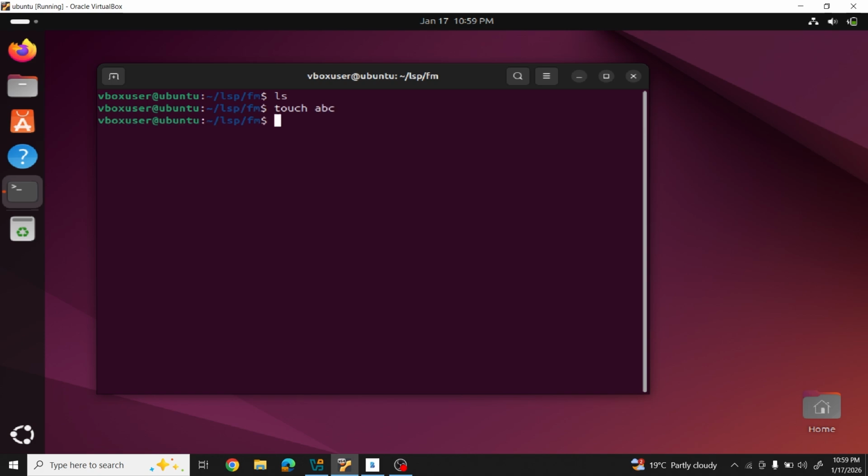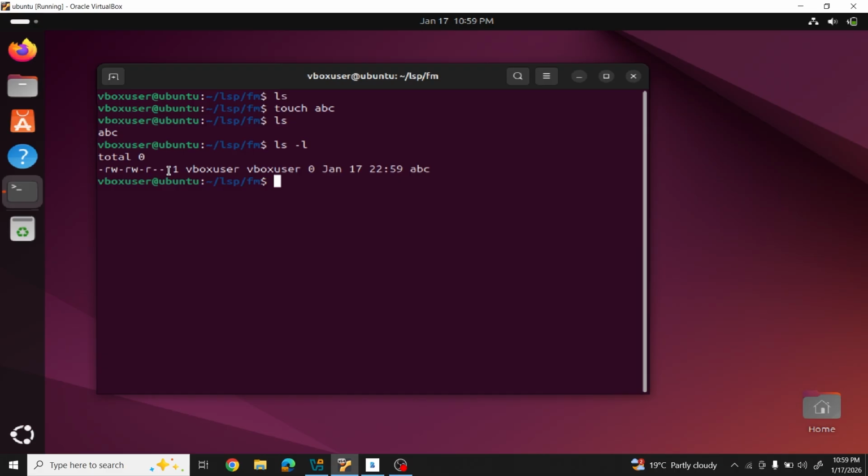Okay, now it is created. One file is present. Now we will see the permissions of that file. See what the permissions are: read write hyphen, read write hyphen, read hyphen hyphen.